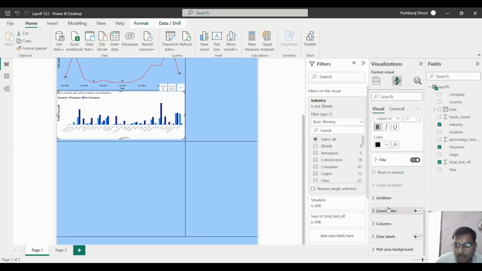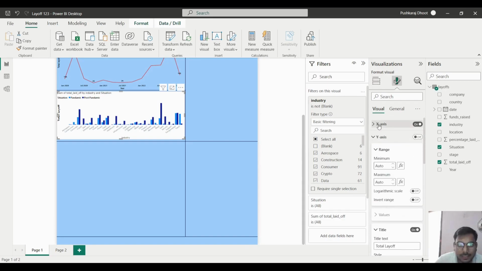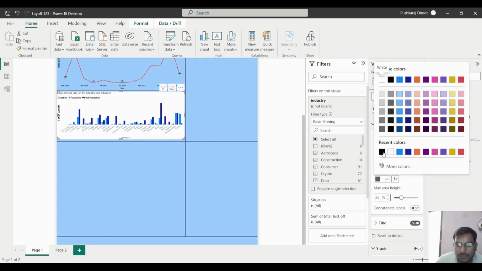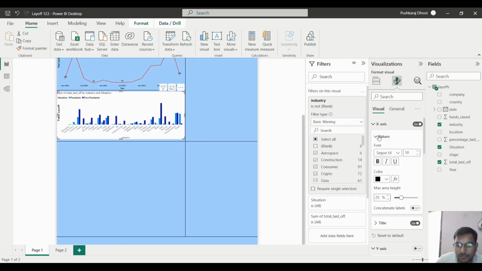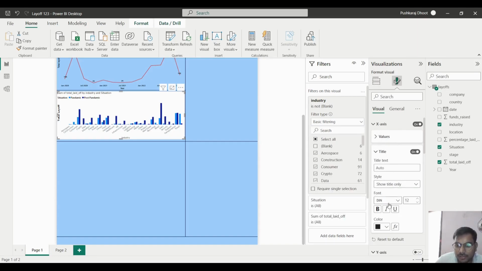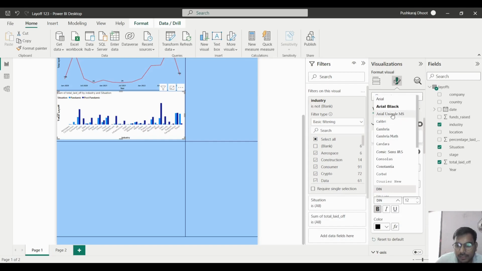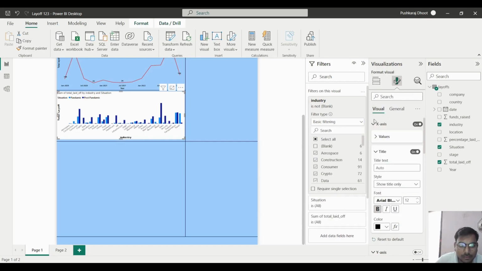Title is the good one. After that, on the x-axis the industry is there, we will increase the size of that also, here aerospace and all these things, and here we will give the black color. In the title also we will increase the size, we will make it bold, and add black, and we will see here what the industry is.